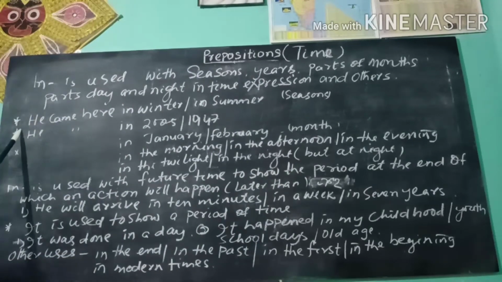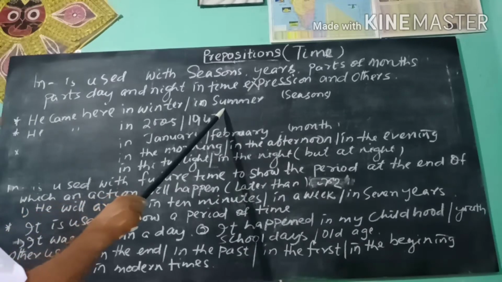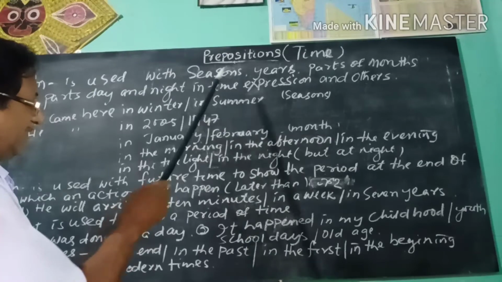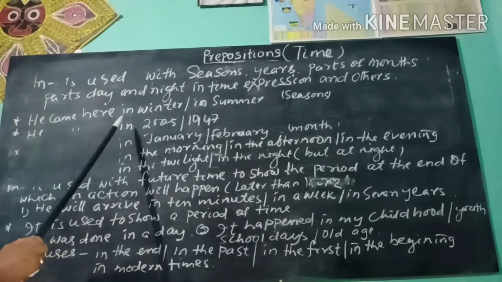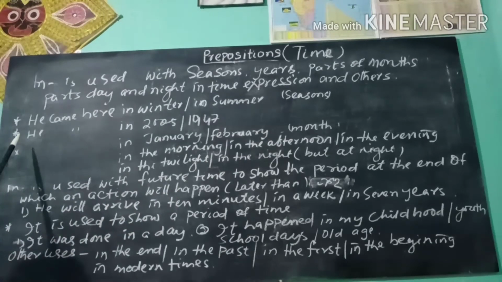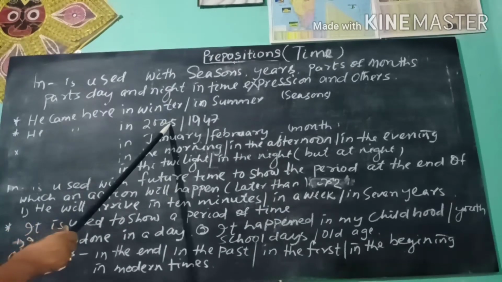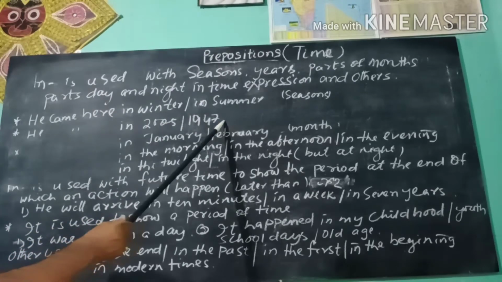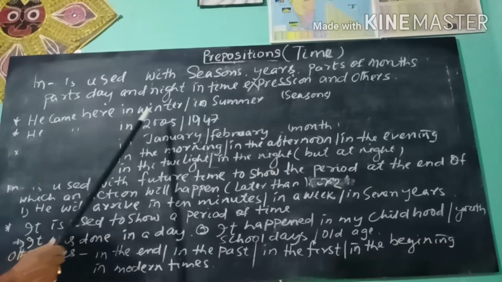For example, he came here in winter, in summer. It is used before seasons. Next, he came here in 2005, in 1947. In is used before years.